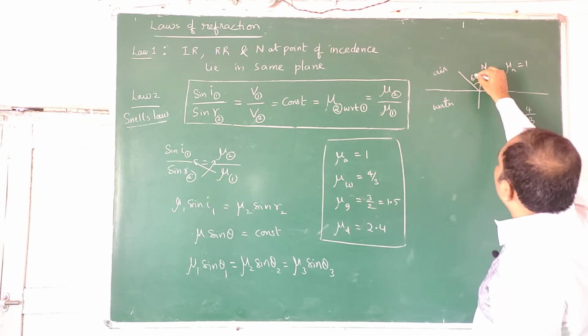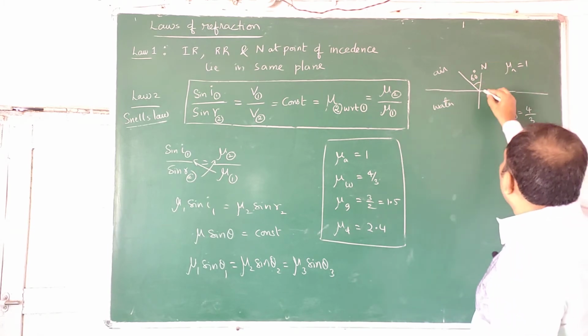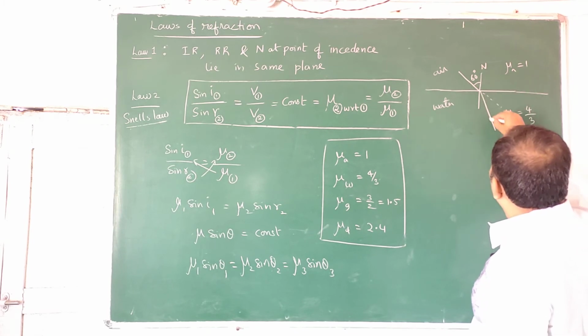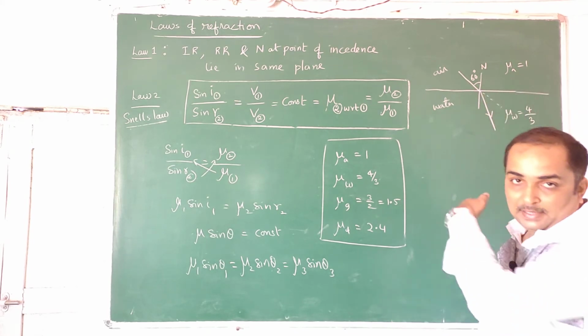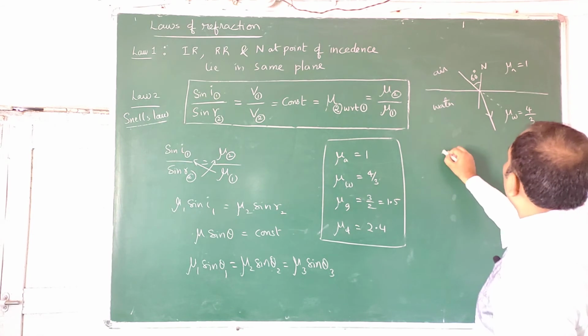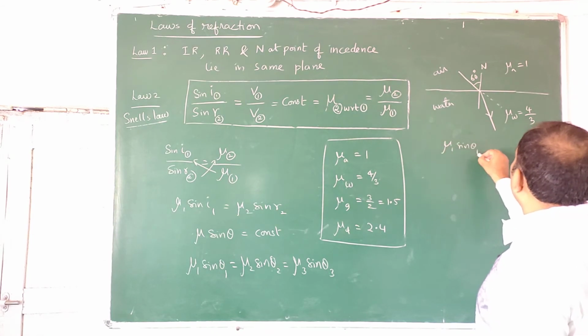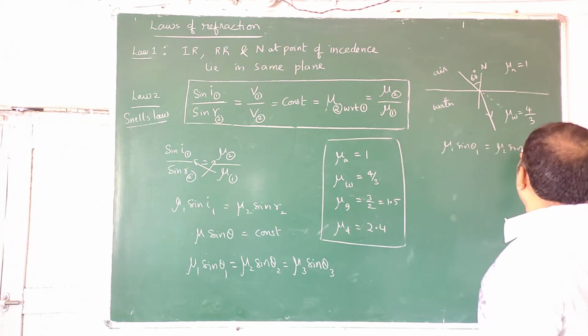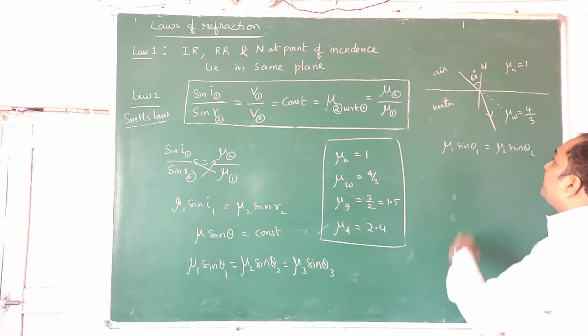This is say 60 degrees. Now we know that it will not go straight, it will bend. It will bend towards the normal. That will come with the calculation. Now mu 1 sin theta 1 is equal to mu 2 sin theta 2. For the first time I am writing it out, but next time onwards I will do it directly.